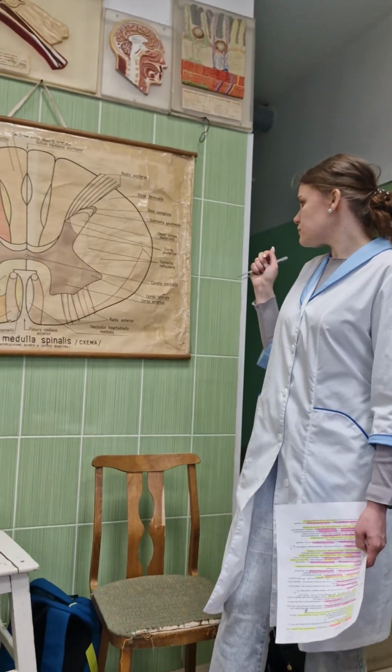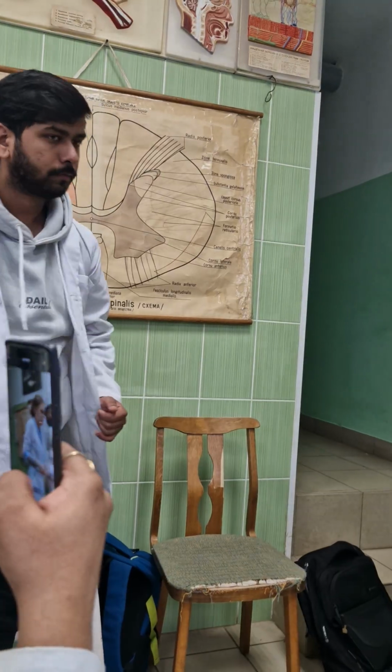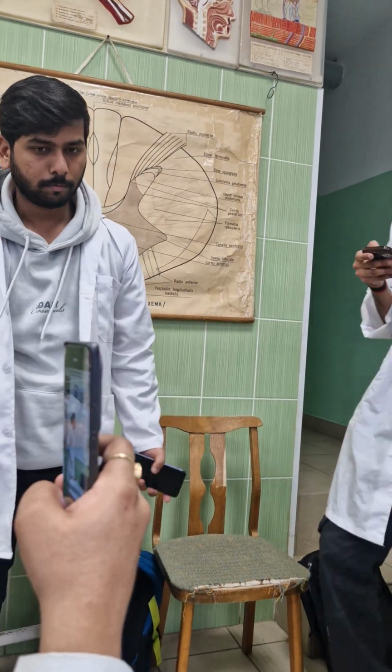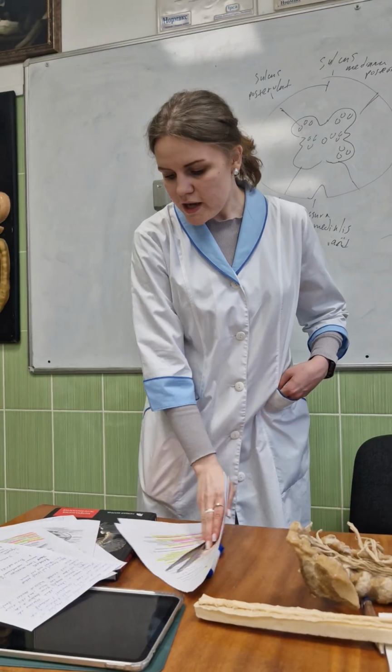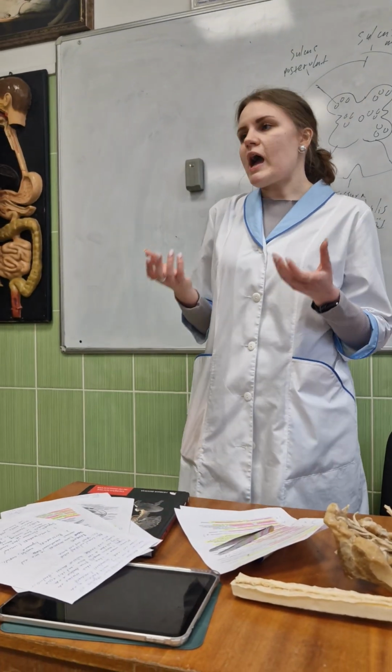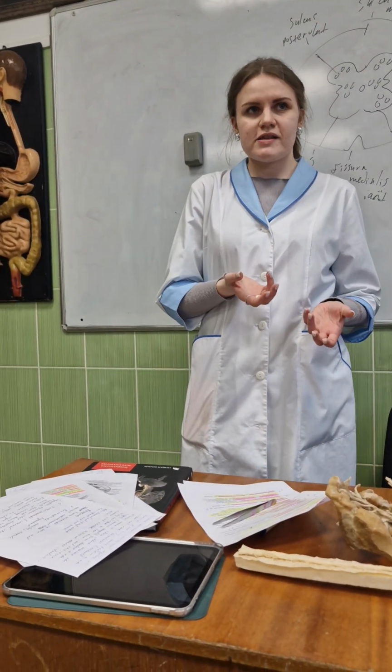And we have a reflex arc. I will draw you the reflex arc. We have two types of reflex.